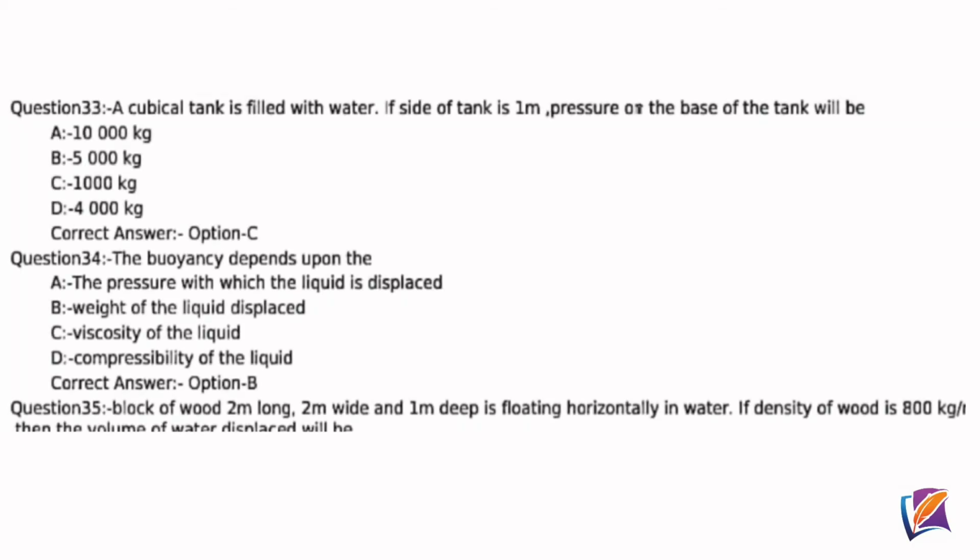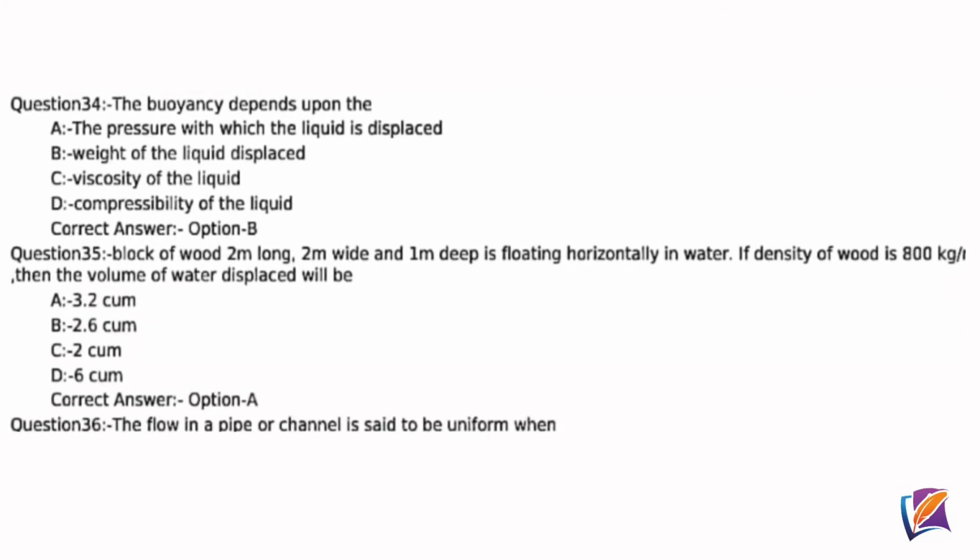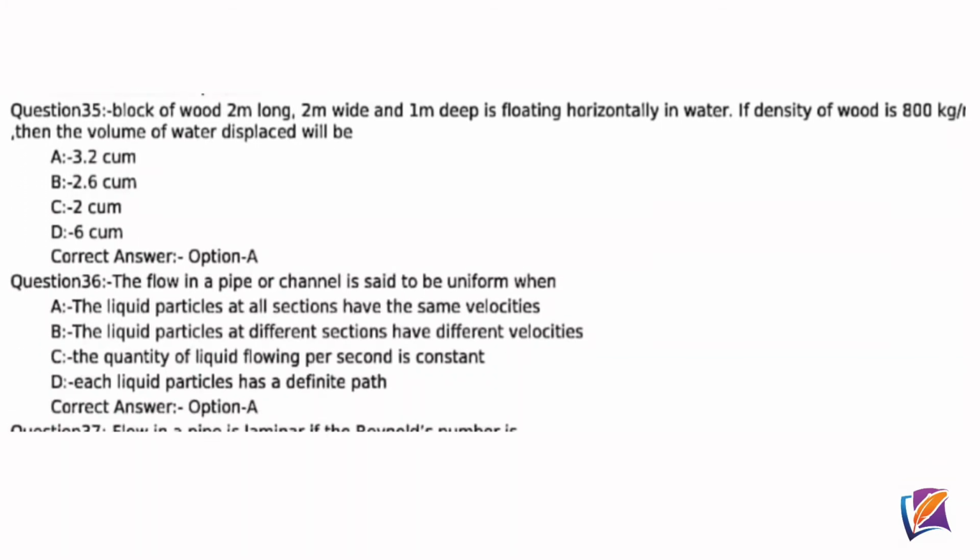Question 34. The buoyancy depends upon the? Correct answer option B, weight of the liquid displaced. Question 35. Block of wood 2 meter long, 2 meter wide and 1 meter deep is floating horizontally in water.